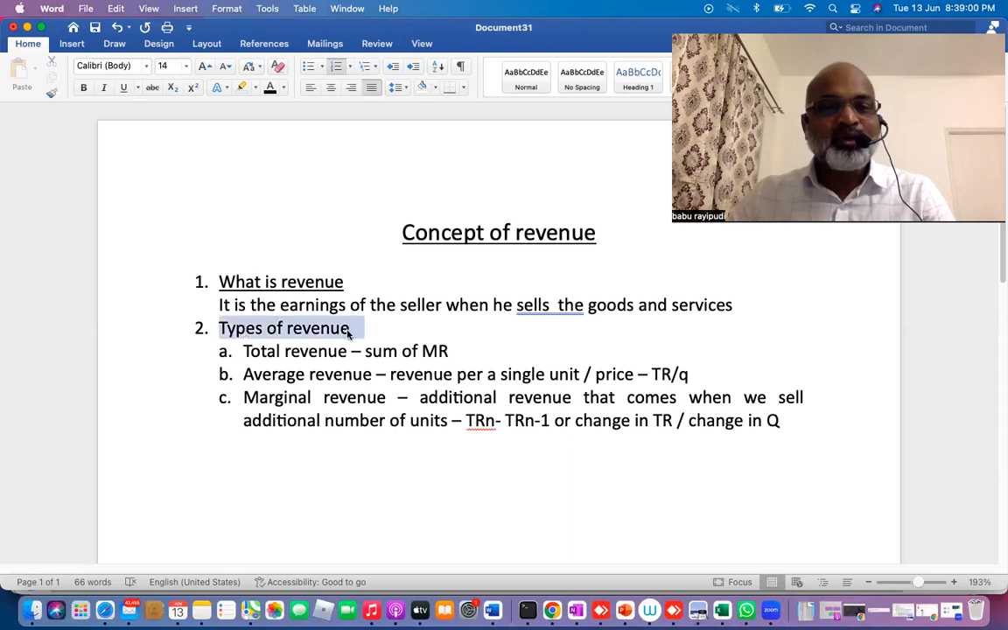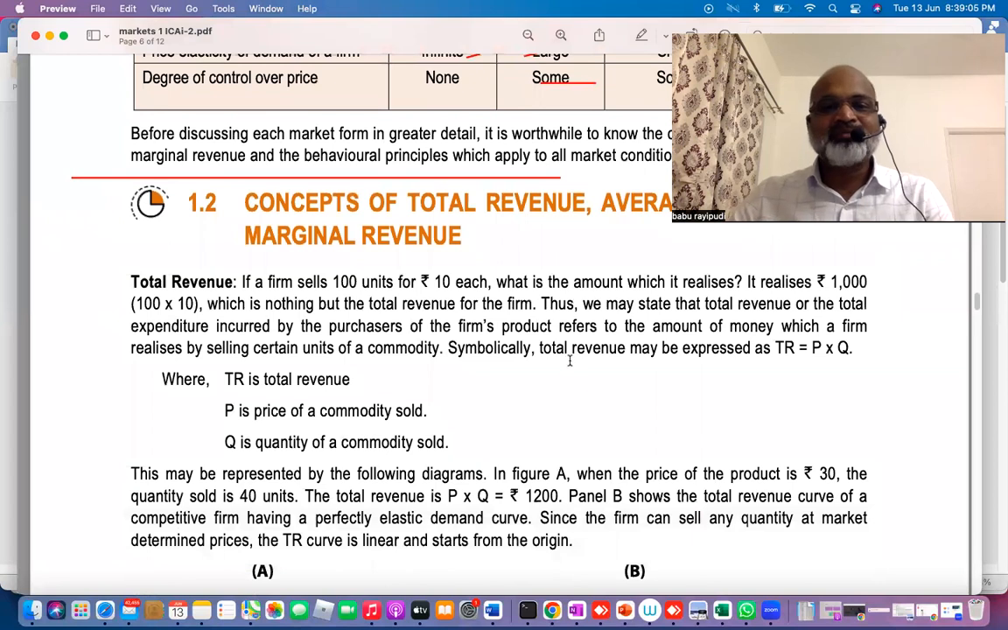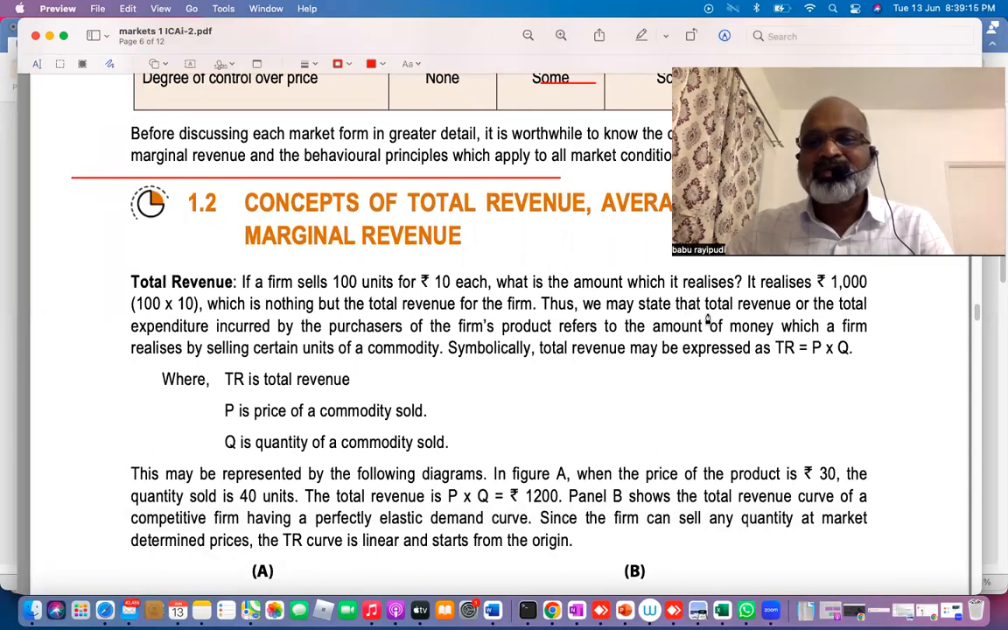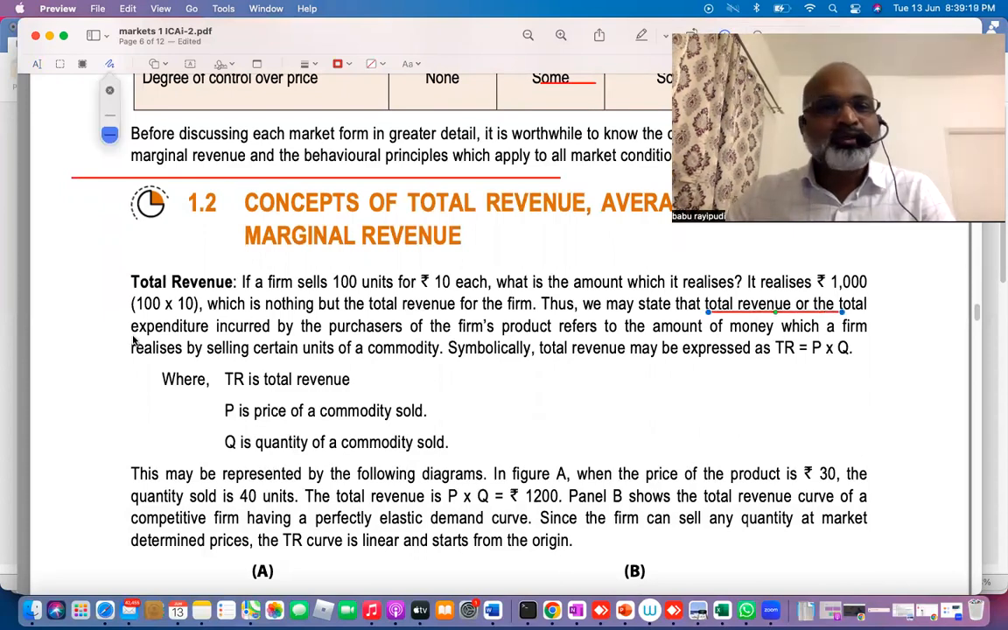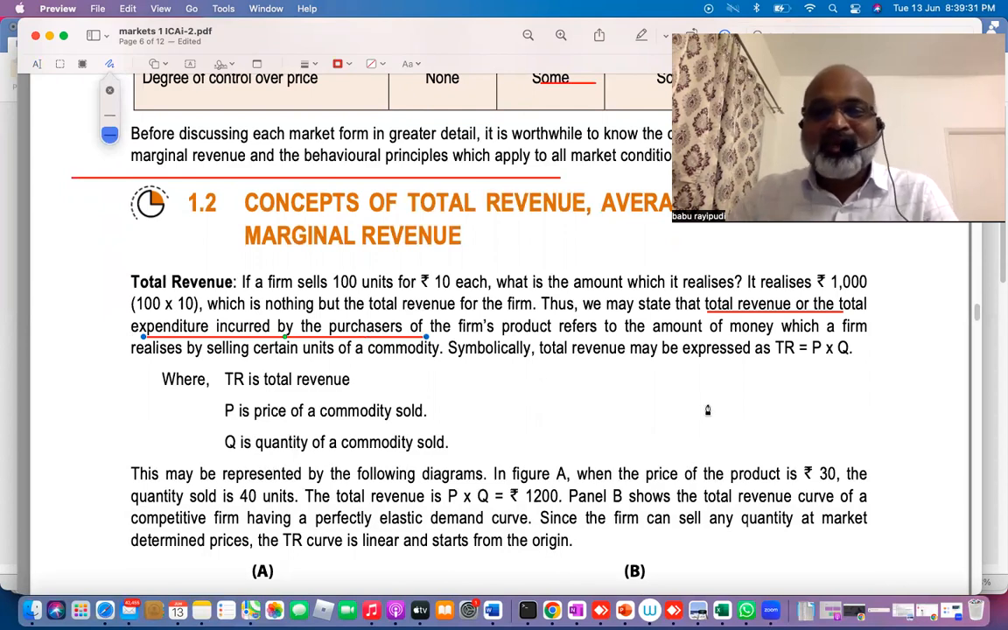Now go to the material. If you look at total revenue carefully, all of you who have the material, please look at this. We may state that total revenue is the total expenditure incurred by the purchaser. That means if the buyer spent 10 rupees on the products he bought, the seller will earn 10 rupees. Symbolically, TR equals price into quantity.